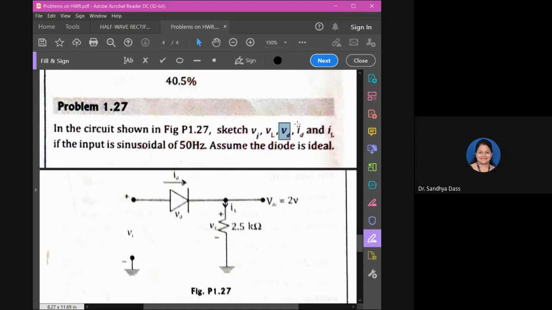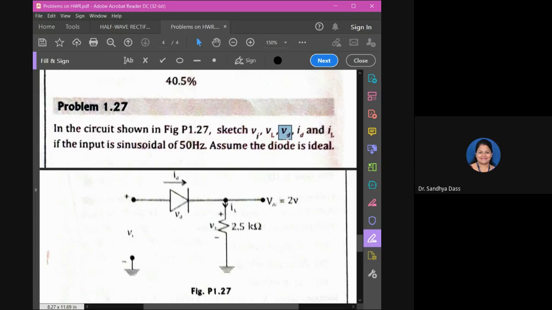VD and ID, this we have to discuss. Is there anything to discuss for VD here? Can anyone suggest something? How will be the waveform across the diode, VD? What will be the value of VD between 0 to pi? What will be constant? Please think over that.